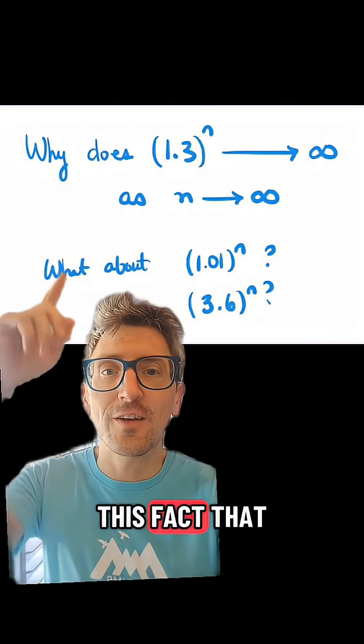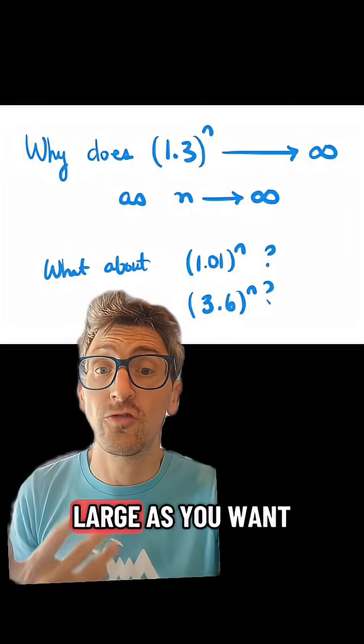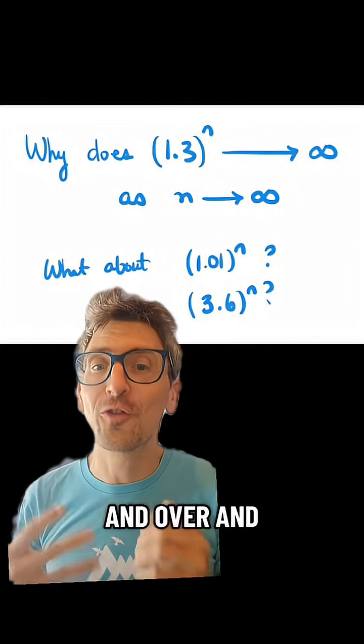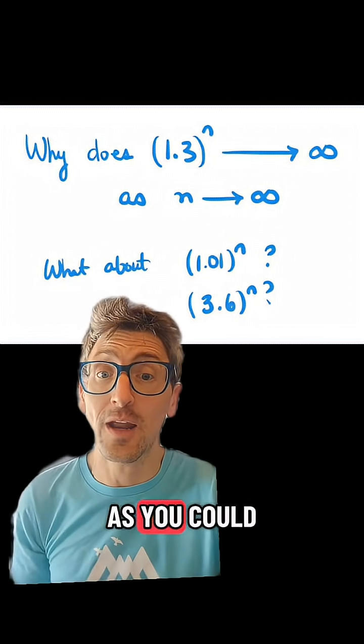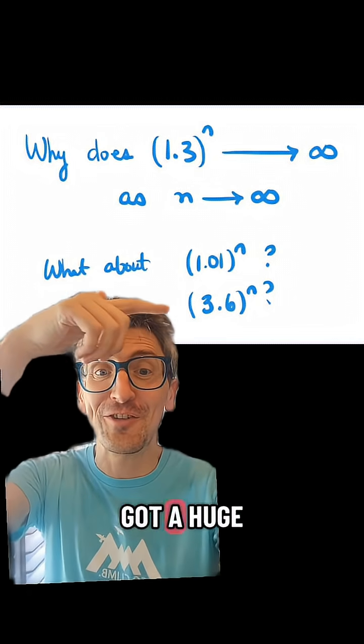You probably know this fact that if you take any number bigger than 1 and take big enough powers, it'll get as large as you want. For instance, if you give yourself a 30% raise and you do this over and over and over again, you're going to have as much money as you could ever want. That would even work with a 1% raise. Of course, it'd be a lot faster if you got a huge raise like this.